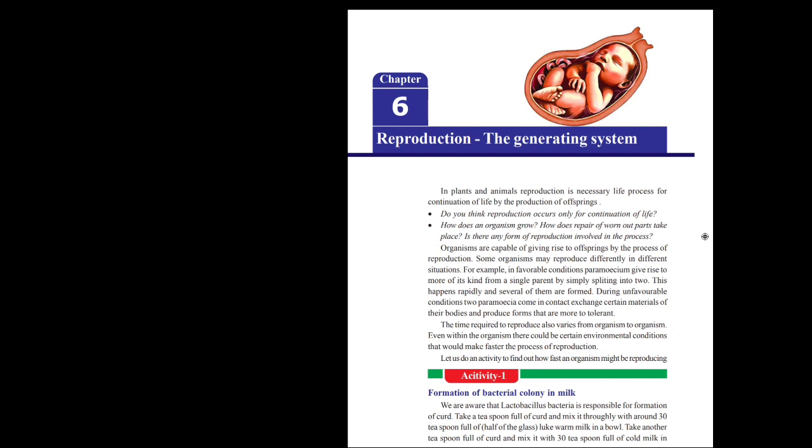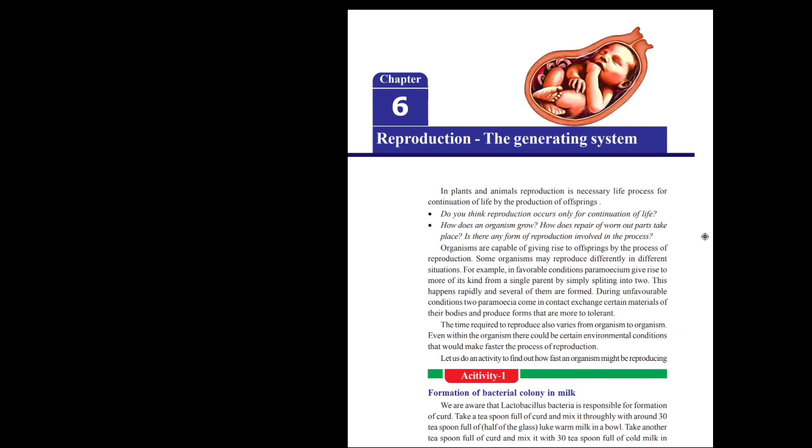When coming to the case of higher organisms, they produce only by sexual reproduction. At the same time, in the case of paramecium, there is also another type of method which is called conjugation. Today, we are going to discuss all these different types of asexual modes of reproduction.